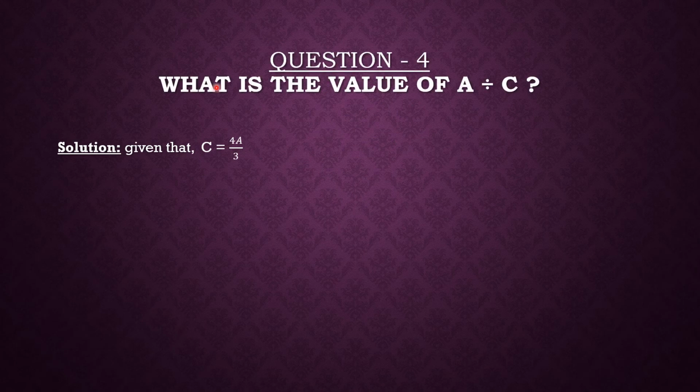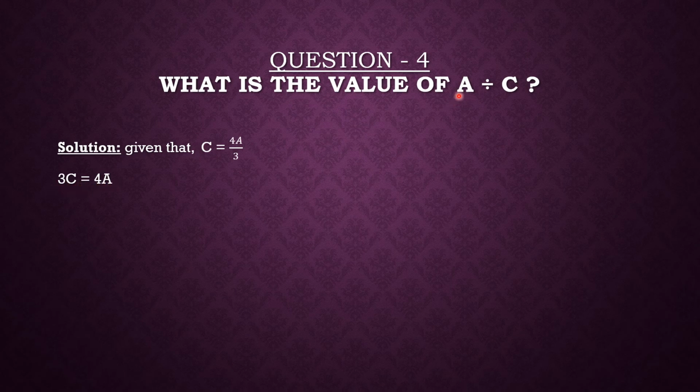Question number 4, which is, what is the value of A divided by C? So given that C is equal to 4 upon 3 into A, because this value we already got in previous question. So we will use this condition for finding A divided by C, that is A upon C. So now on transposing the value of 3 to other side, 3 is in division. Here when we place it on the left hand side, it will be 3C is equal to 4A.